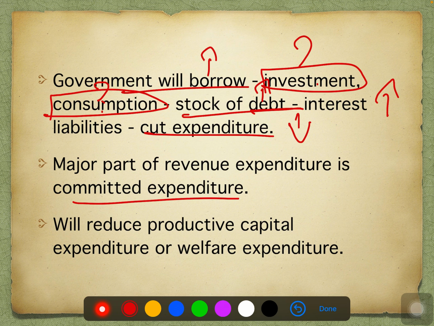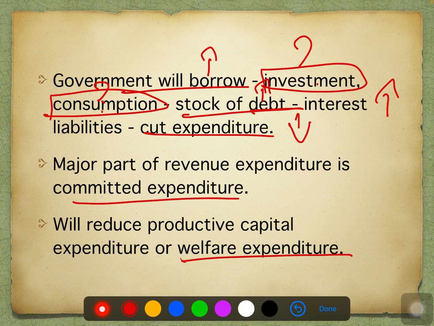So a few of the committed expenditures, for example, defense, internal and external security, it can be for food, it can be for education, it can be for health infrastructure, it can be for transportation. These are the very basic infrastructure demanded by the people and the government. So that cannot be reduced. So what they do is, they'll reduce that kind of expenditure which is welfare expenditure.